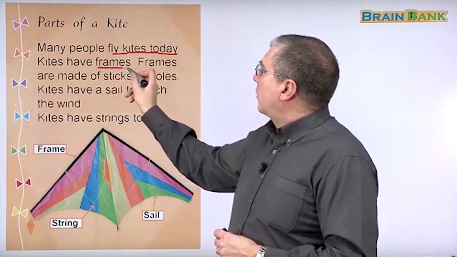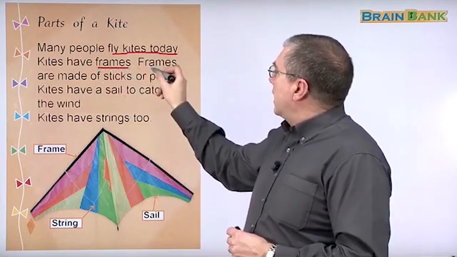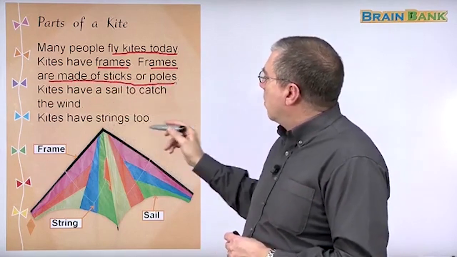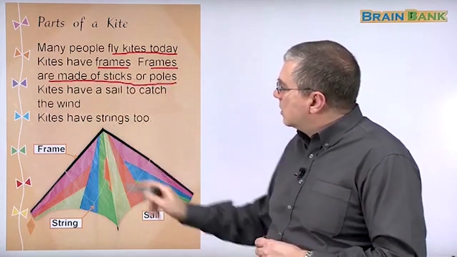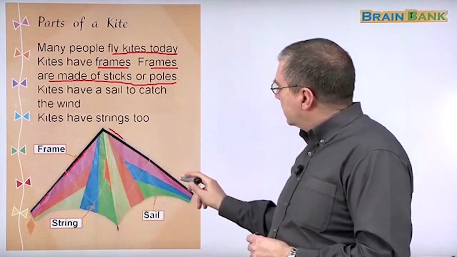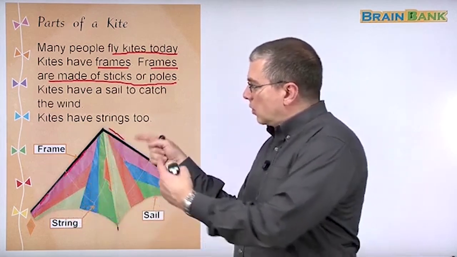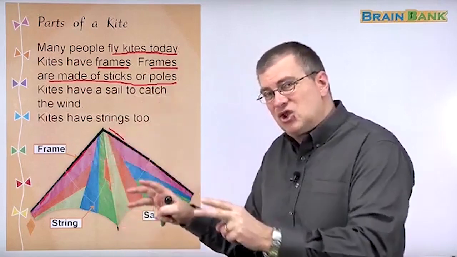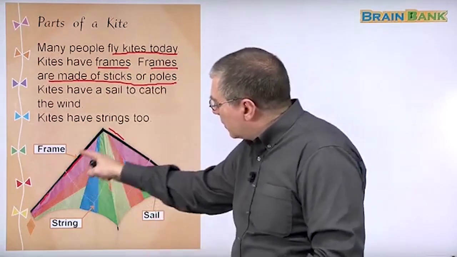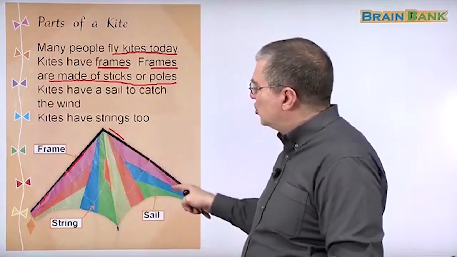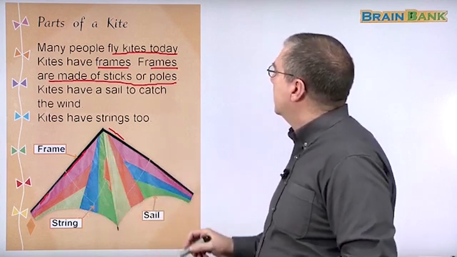Kites have frames. Frames are made of sticks or poles. Where is the frame on this kite? You can see the frame here. This is the frame. And these are sticks or poles that are wrapped with cloth, right? They make the shape of the kite. So the frame makes the shape of the kite. And this is a V shape here, okay?